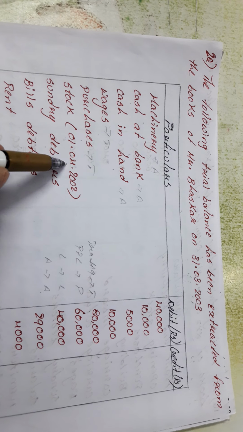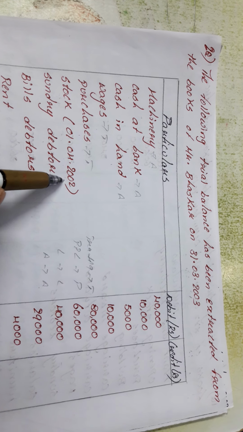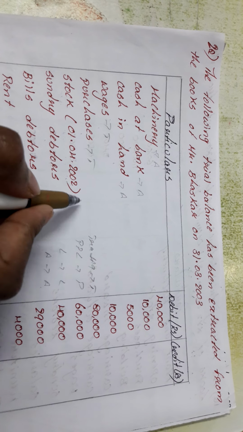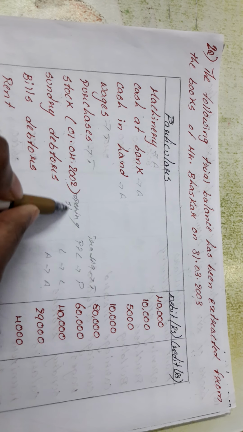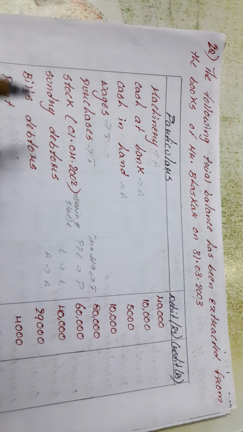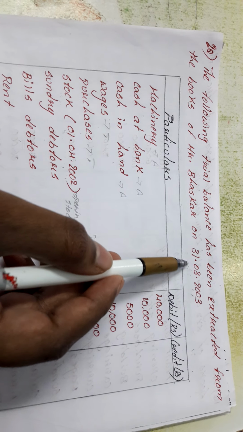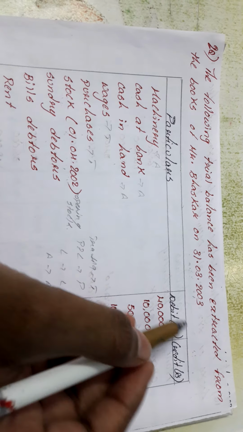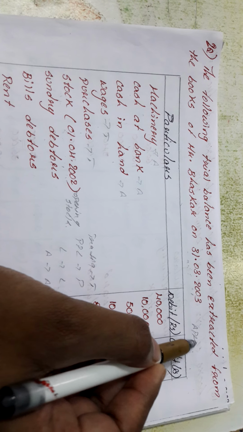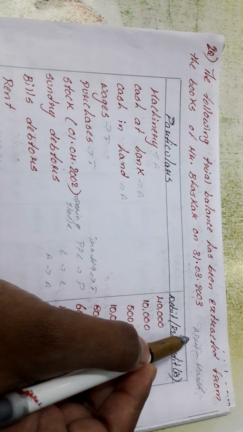And stock 1/4/2002 they have given. So what is this stock and what is 1/4/2002? We have a concept called opening stock, so this is opening stock. Why is it called opening stock? Remember the date they have given is 1/4/2002 and the year for which we are preparing is 31st March 2003. So it means they are following the accounting period April to March.